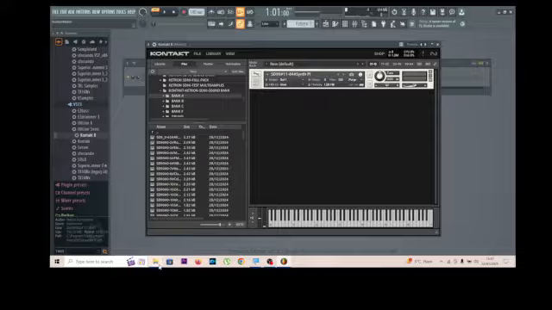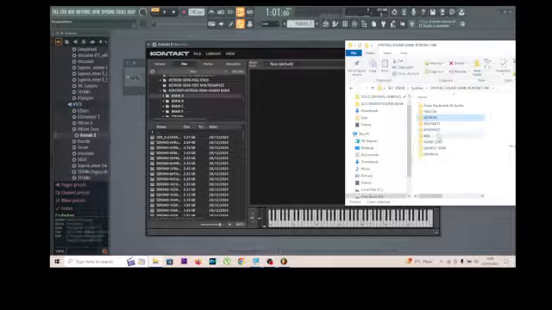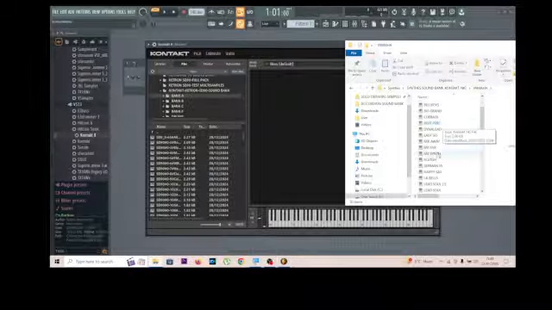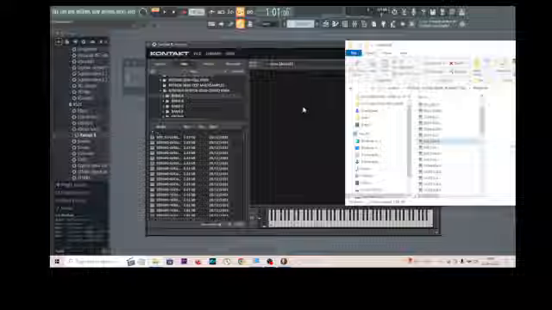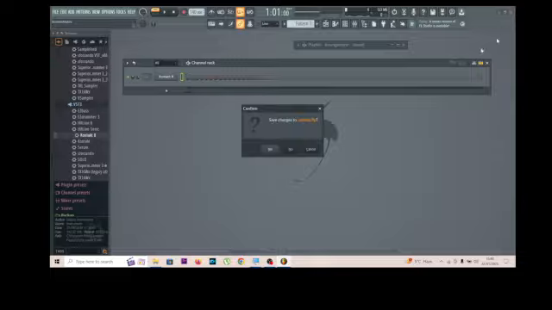Let's go to another folder. Let's close this one. Let's go to another folder. Just Nord Lead. Let's go to YAMAHA. That will be fine. And maybe this one. So it's important, it's working. Let's go to the folder again.